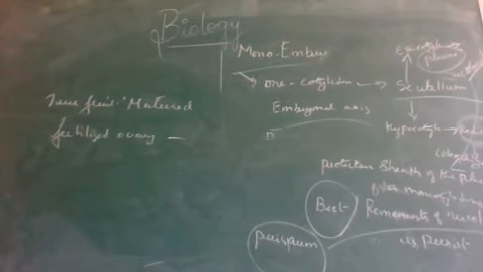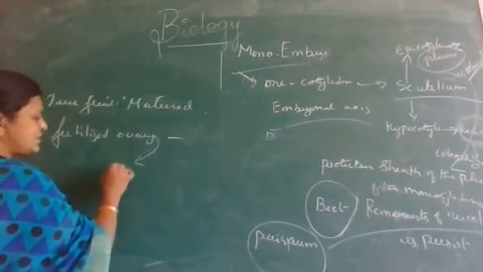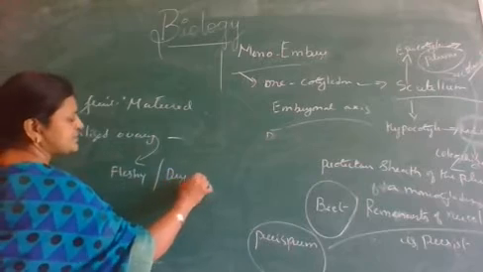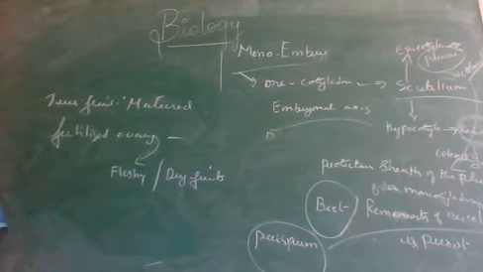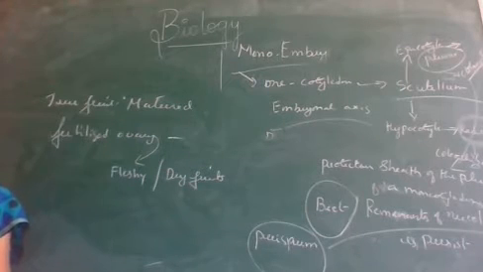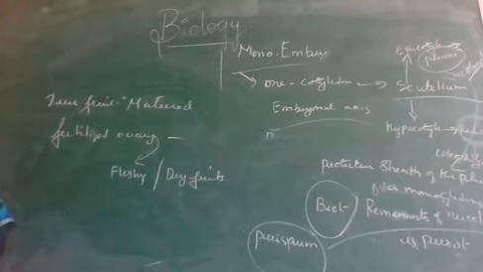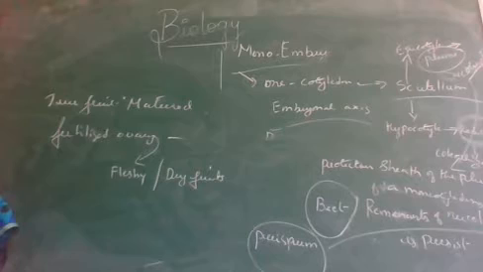That fruit may be either a fleshy fruit or dry fruit. We already studied that. For example, guava, berries, banana, all these are fleshy fruits.